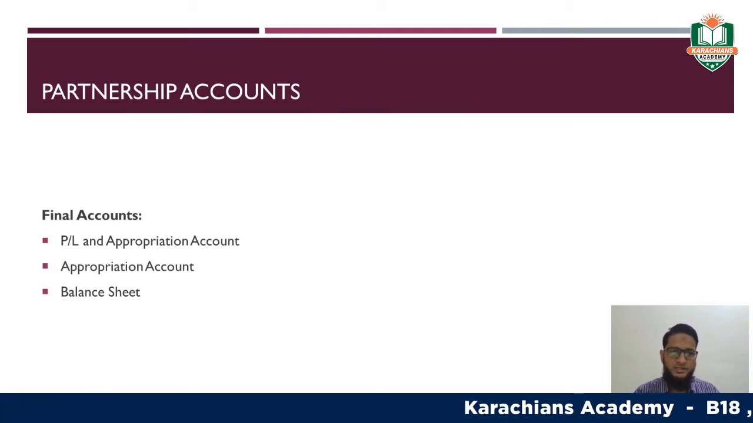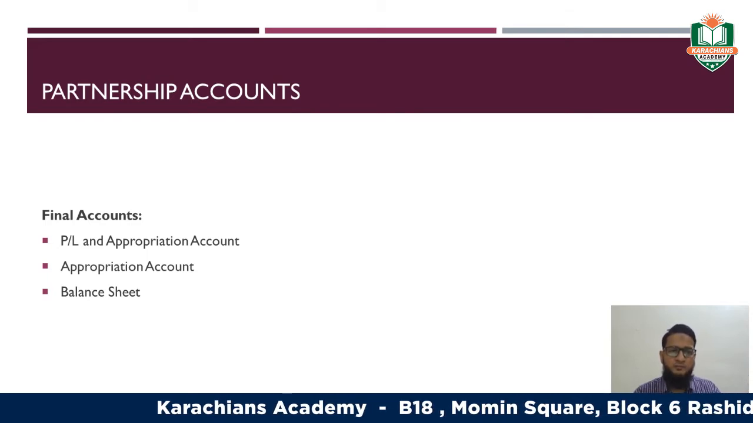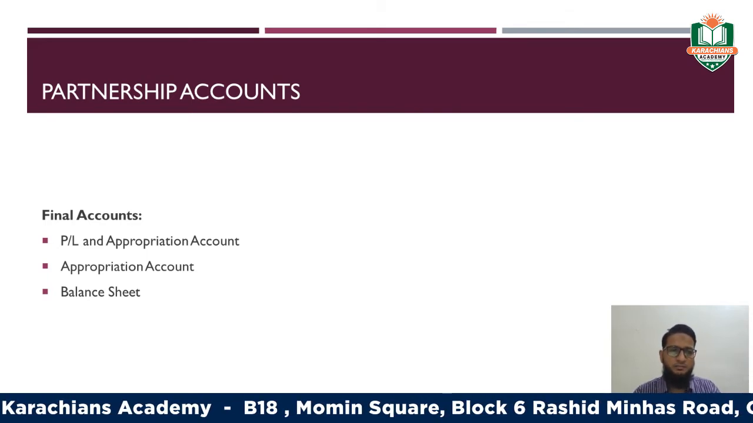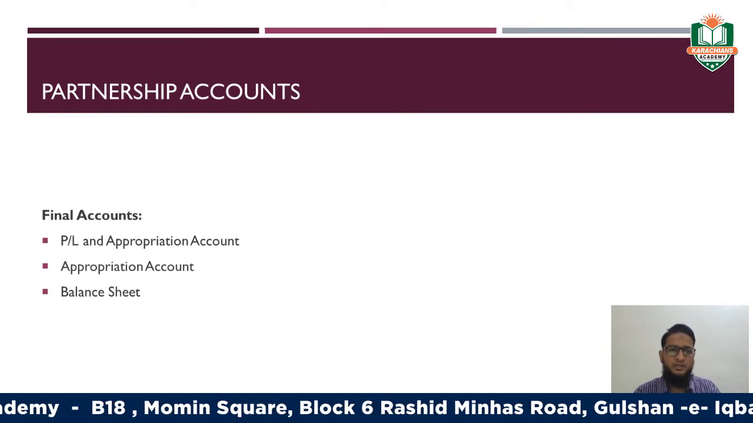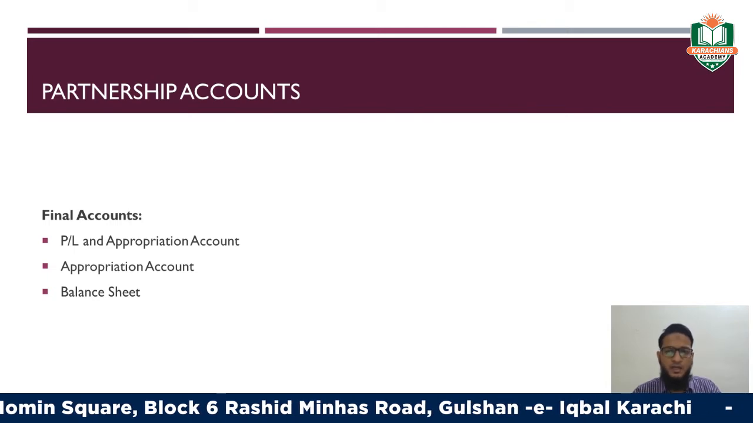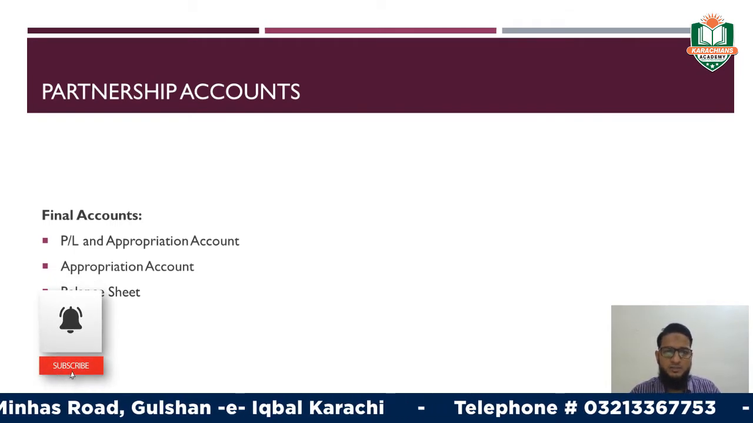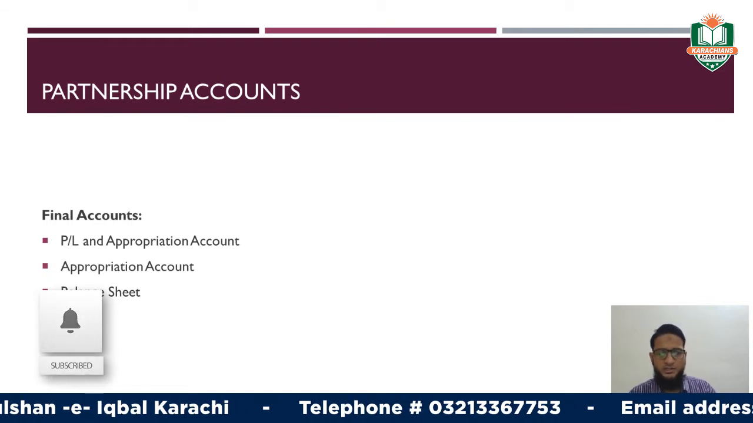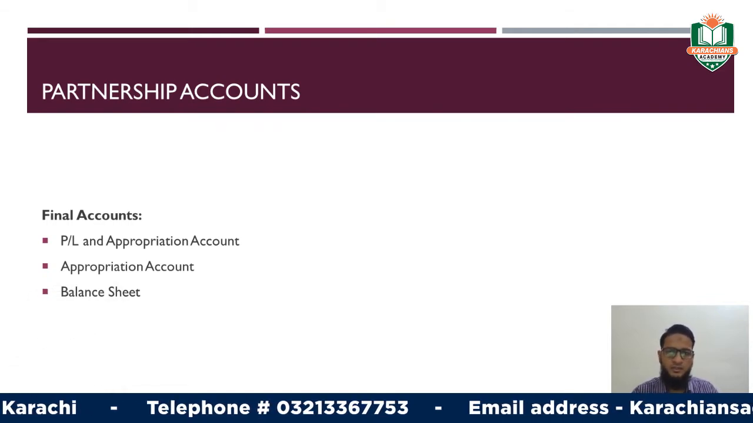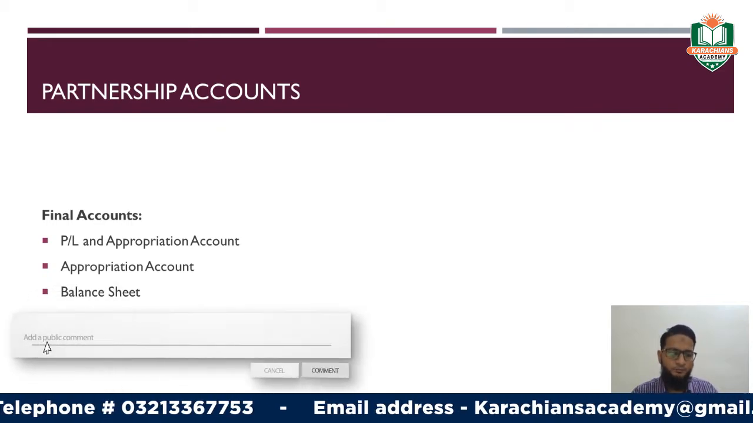Therefore, in the first statement, what we need to do is draw a complete income statement and find out the amount of profit or loss. Now we have to follow two to three more steps in order to make the appropriation of that amount of profit among the partners, right?